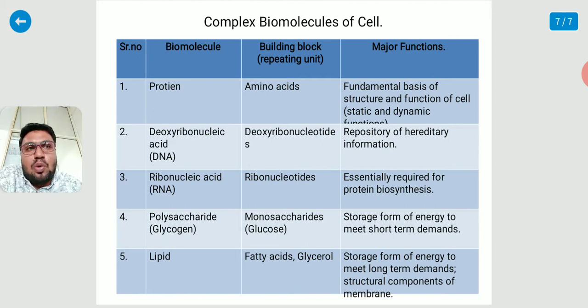Fourth is polysaccharides, for example glycogen. The building block of polysaccharides is monosaccharides, that is glucose. The function of polysaccharide is that it is the storage form of energy to meet short term demands.